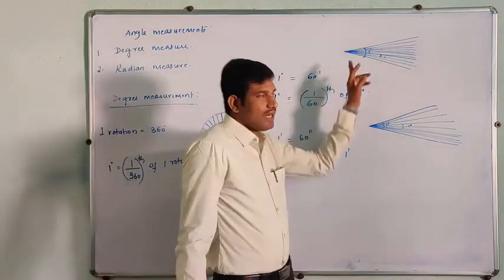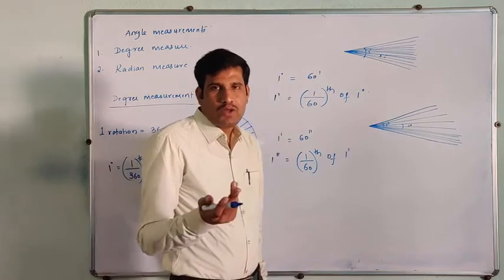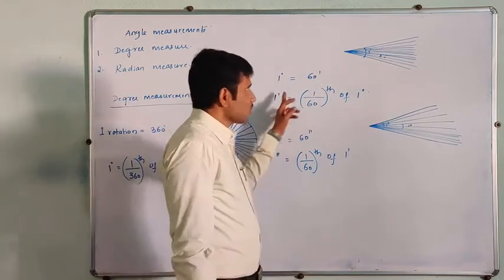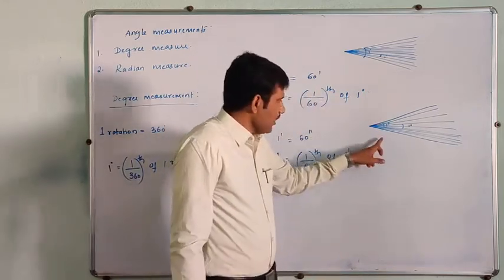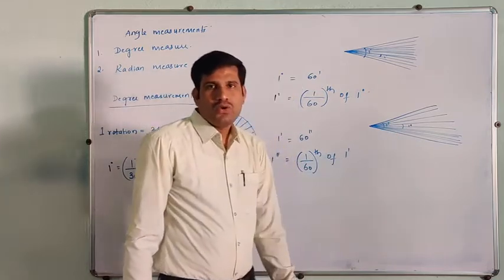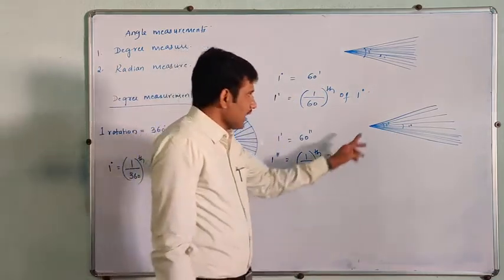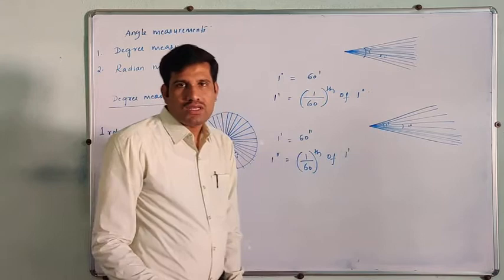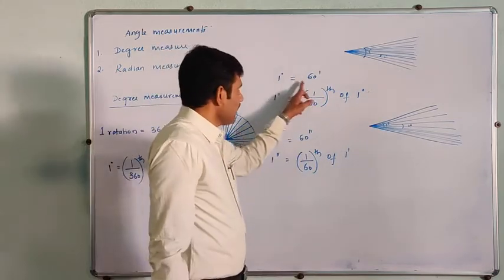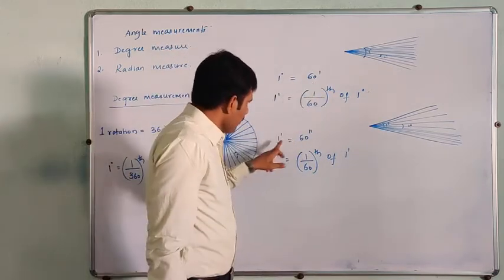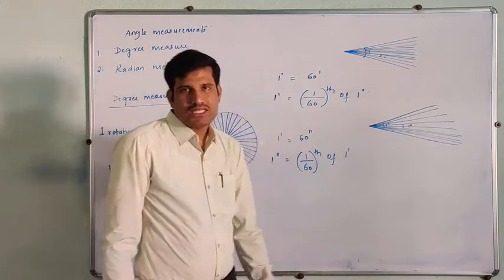That 1 degree is divided into 60 equal parts, giving 1 minute. That 1 minute is divided into 60 equal parts, giving 1 second. Therefore 1 degree is 60 minutes, and 1 minute is 60 seconds.